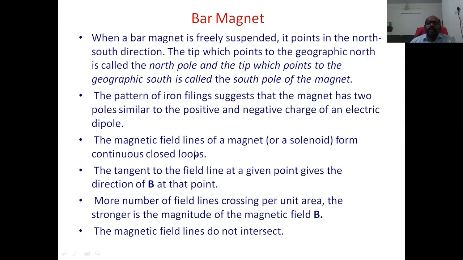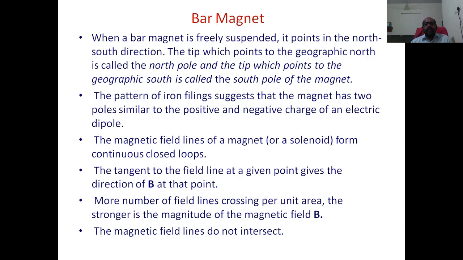If we see the field lines, their direction is from north pole to south pole outside the magnet, and inside the magnet from south to north. In that way, they form continuous closed loops in a particular direction.